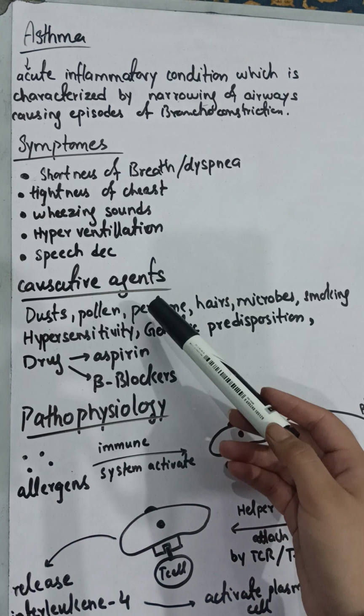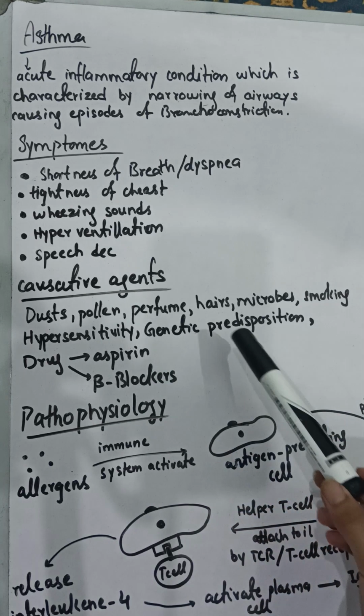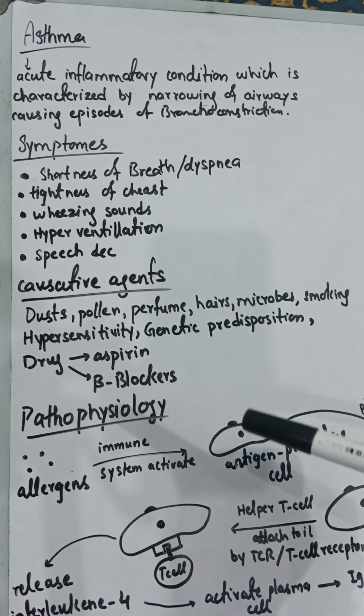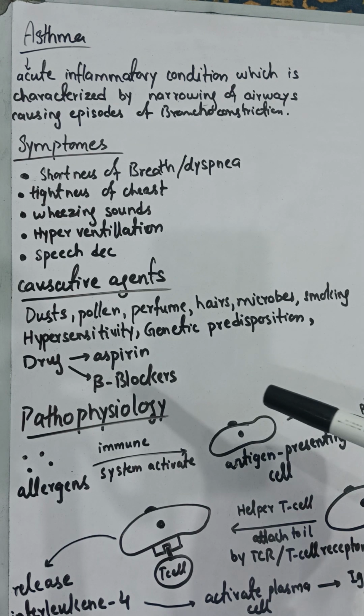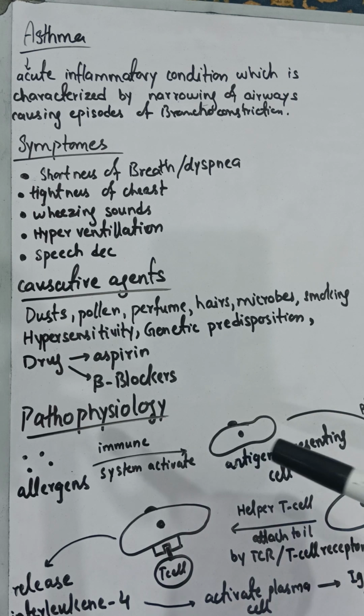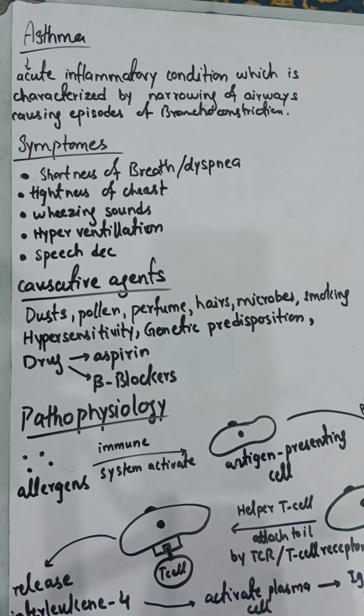So let's discuss the causative agents. It is caused by a lot of agents like dust, pollen grains, perfumes, various kinds of hairs, microbes, smoke, and hypersensitive persons who are not exposed to microbes. When suddenly exposed to the microorganism, they become hypersensitive and face an episode of asthma. And the patients who have a genetic disposition, meaning a genetic disorder of asthma. Some children are born with genetic asthma, so they have lifetime asthma.